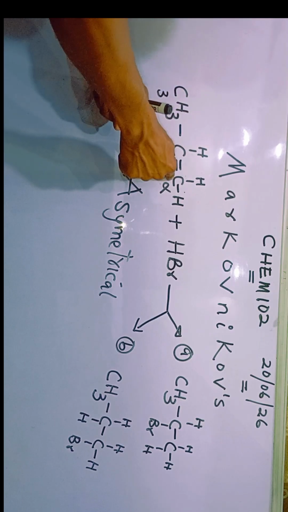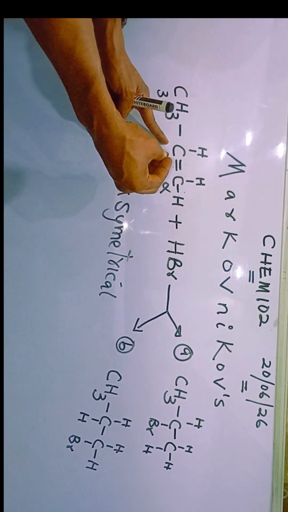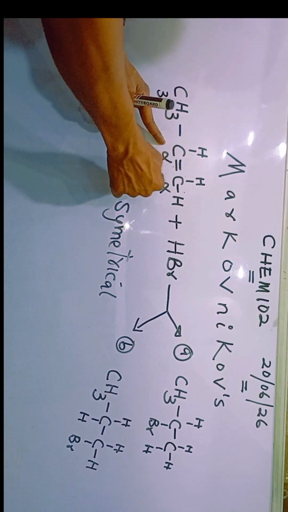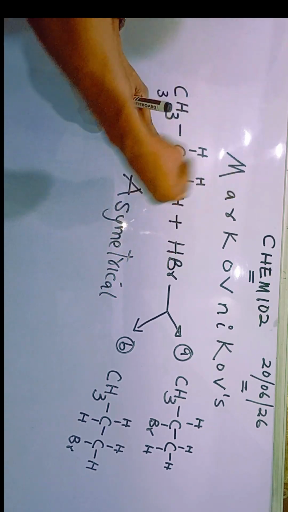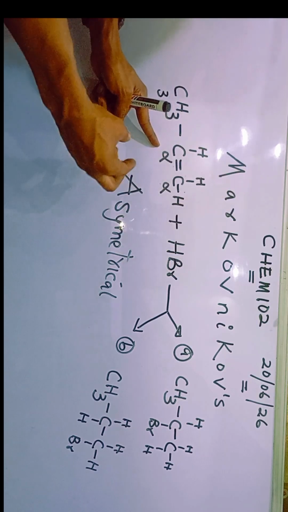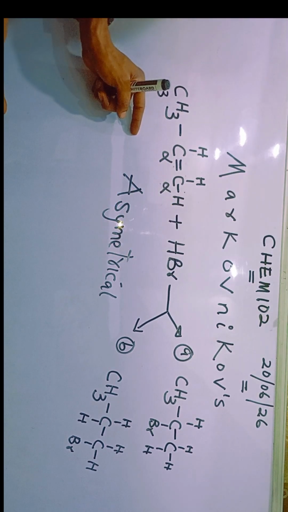That means that carbon 1 and 2 do not carry identical groups. It means that carbons 1 and 2, the alpha carbon atoms here, are not identical. They are not the same. They do not carry identical groups. Such a compound is said to be asymmetrical.